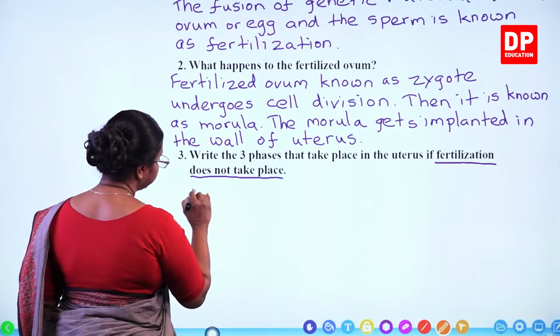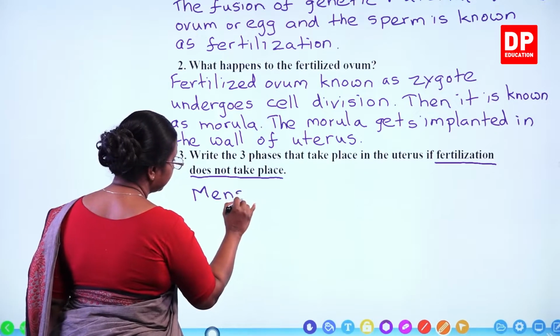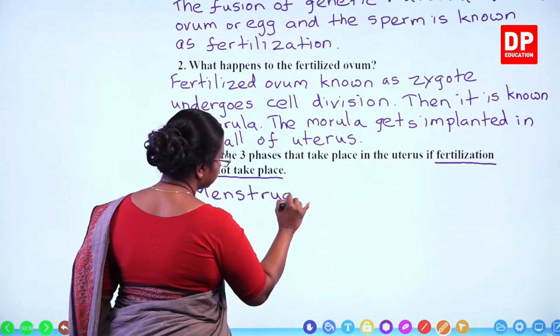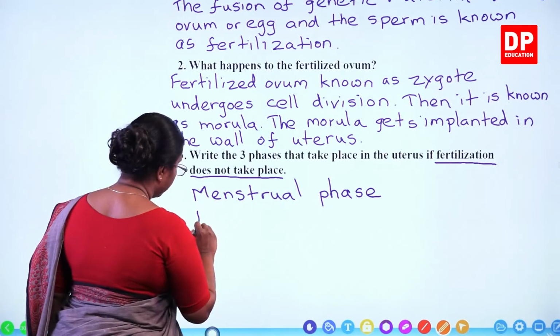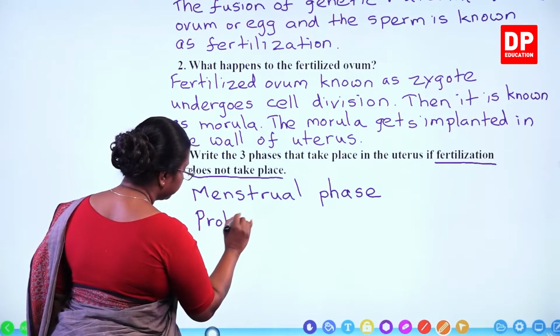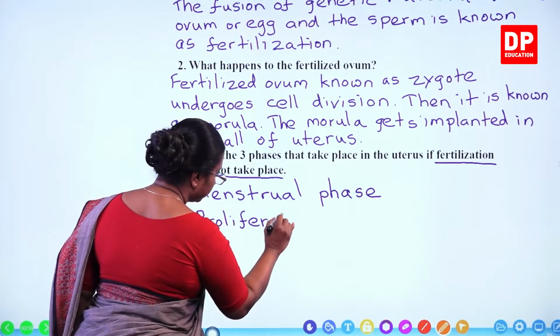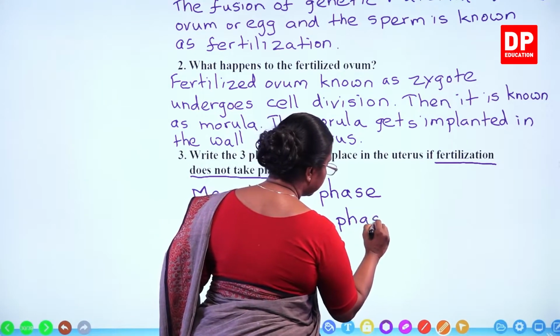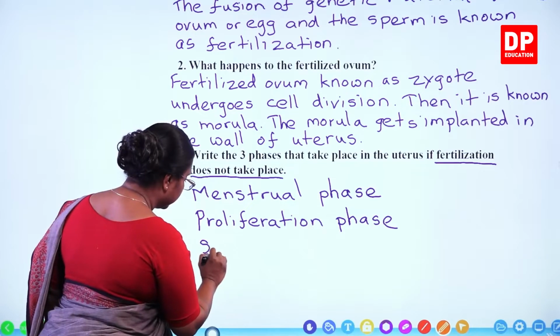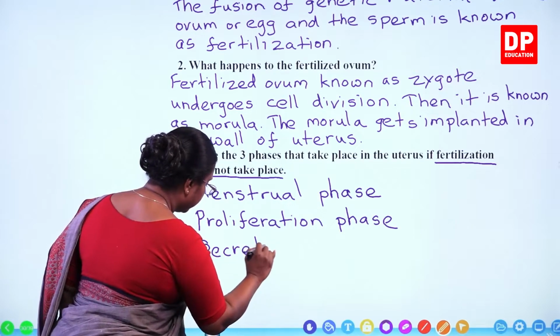So here: menstrual phase, proliferation phase, and the secretory phase.